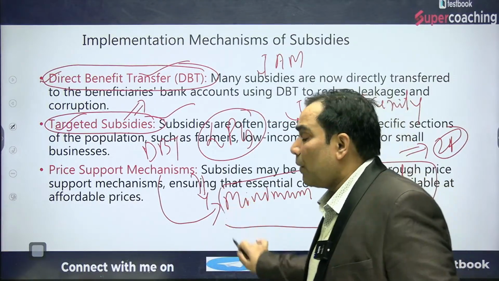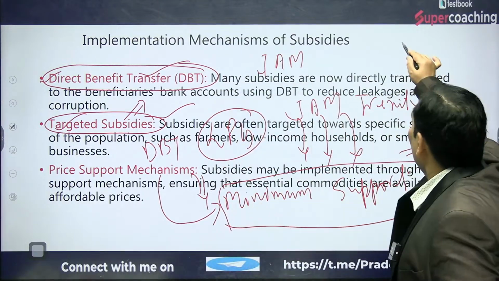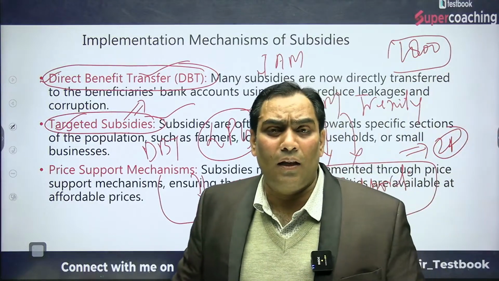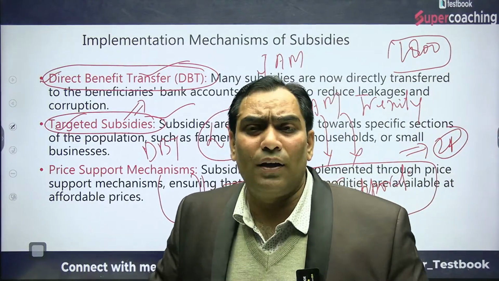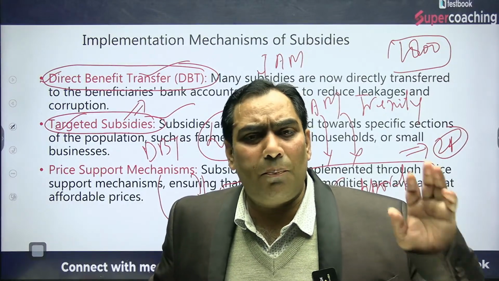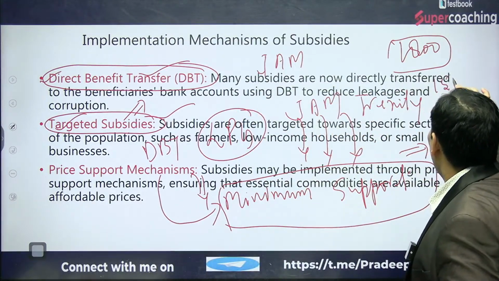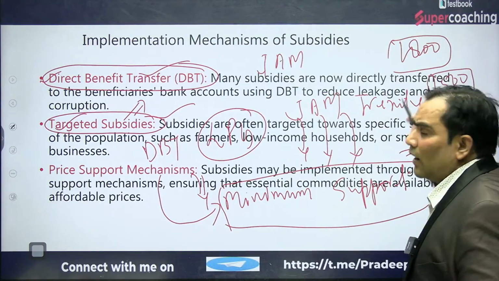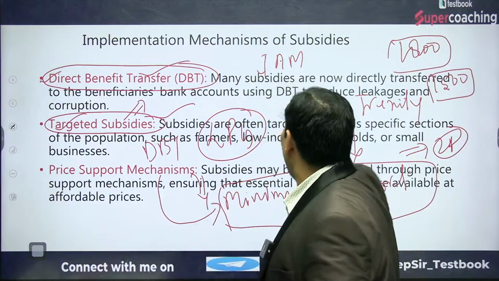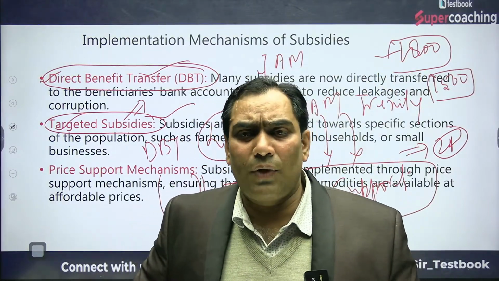Suppose the Government of India announced a minimum support price for wheat of, say, 1800 rupees, and there is a bumper crop of wheat. With the bumper crop, the supply is going to increase, and when the supply increases, the prices go down. So suppose the market price is going to be 1500 or whatever it may be. Actually the market price never goes down to the minimum support price, because at least the government is there to purchase at the minimum price.